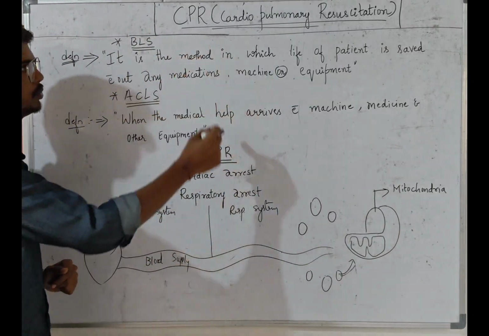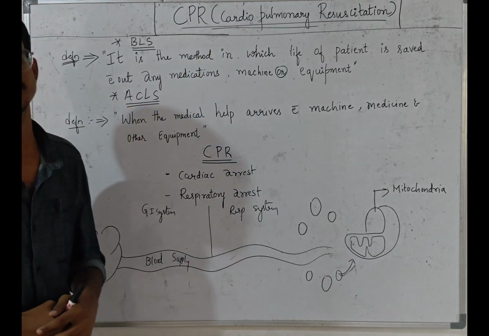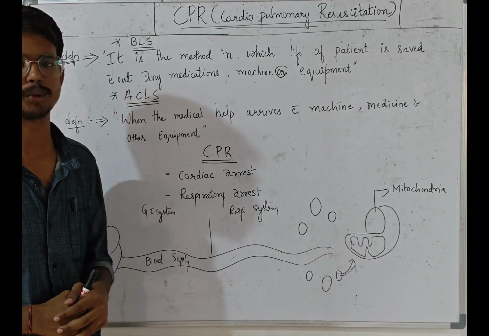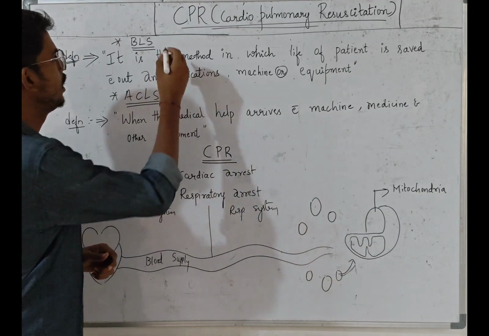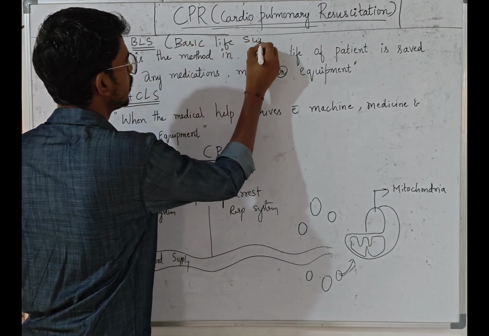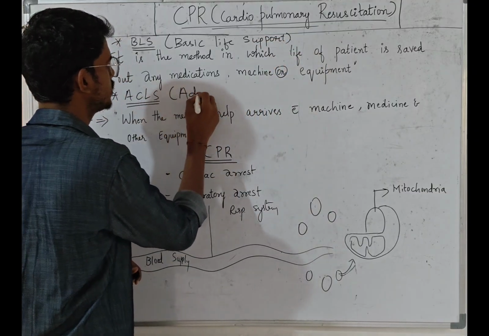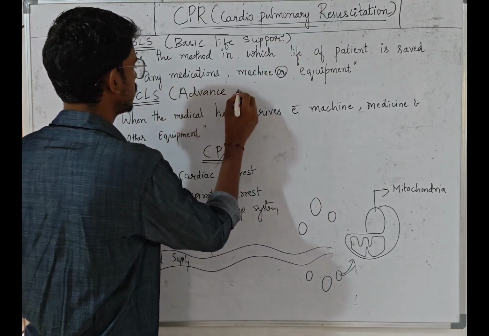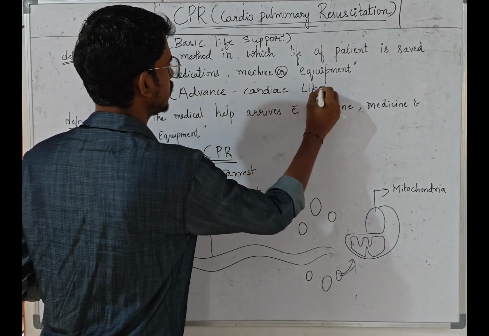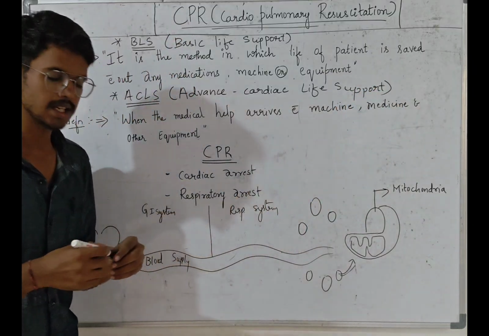So before going to the definition of CPR, we have two major points in this CPR. One is BLS, another one is ACLS. BLS is nothing but basic life support. Then what is ACLS? It is nothing but advanced cardiac life support. Understood? The difference between the BLS and the ACLS.